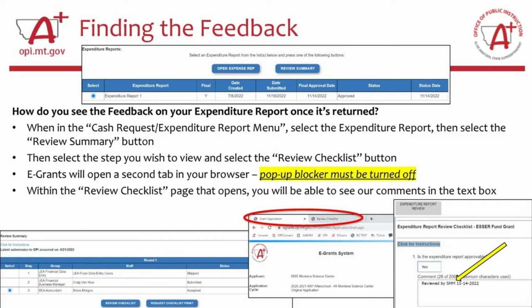In the bottom right-hand side of your slide right now is a screenshot of what that review checklist looks like. It says whether the expenditure report is approvable, either a yes or a no. Then there's a comment box down below, where in this screenshot you can see that this was reviewed by SMM, that's Steve Morgan, our grant accountant, on 11/14/22. So it was just earlier this week.